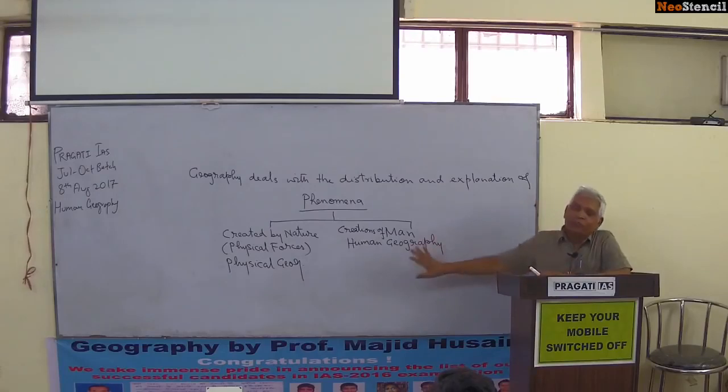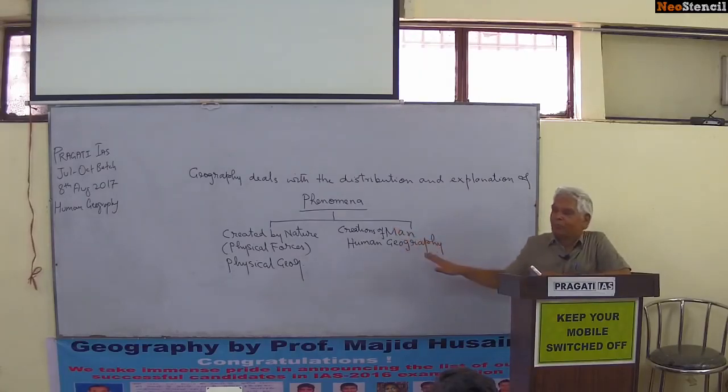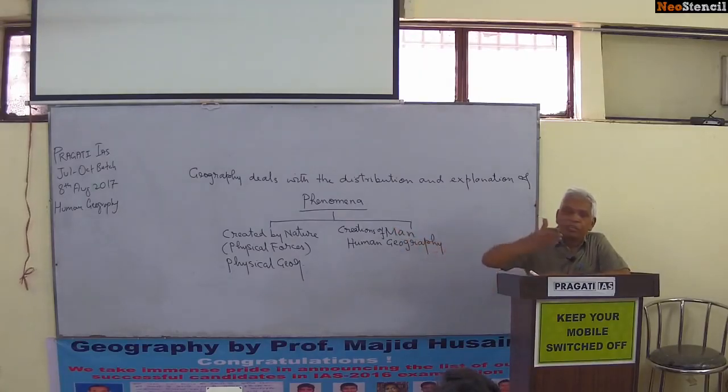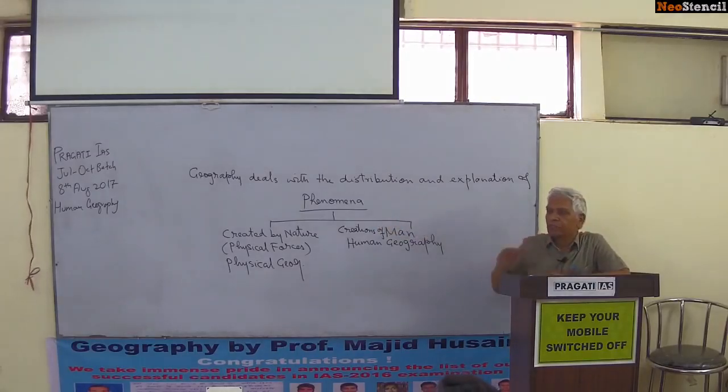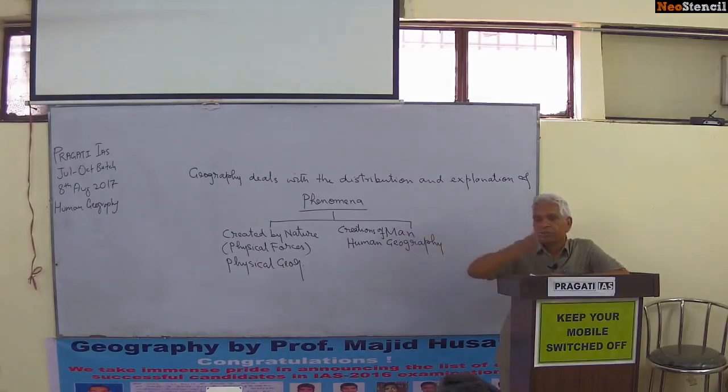Now, you got the difference between physical geography and human geography. The things which have been created by endogenetic and exogenetic forces are the subject matter of physical geography, and anything created by man on the earth surface is the subject matter of human geography. You see, man has created settlements. Village settlement, rural settlement, urban, that is the subject matter of human geography. Man has created roads, railways, airways, seaports, subject matter of geography.